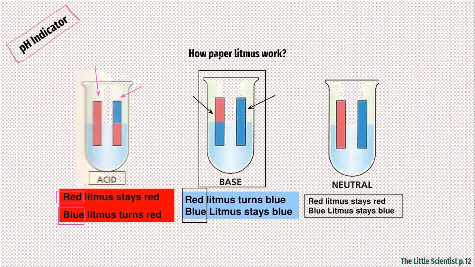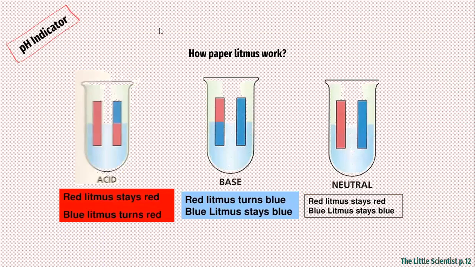If a solution is neutral, you can use those 2 papers and place them in the solution. The color will not change. This will tell you that the solution you have in your hand is a neutral solution.